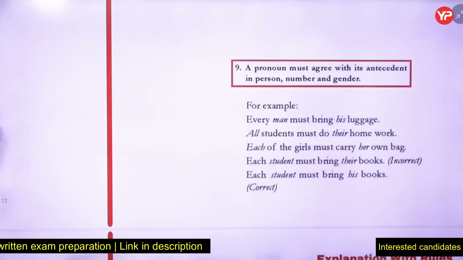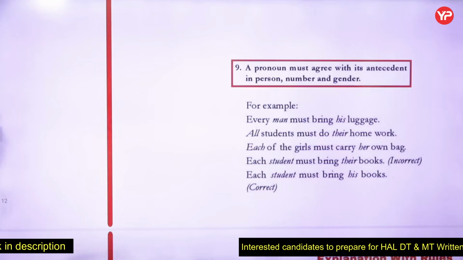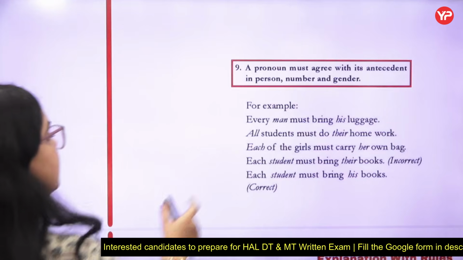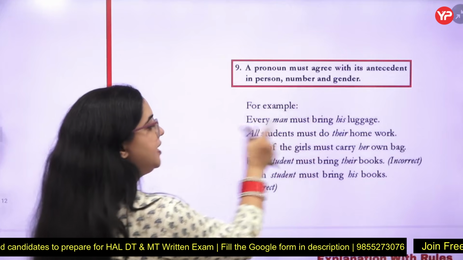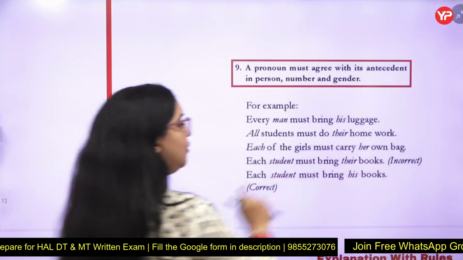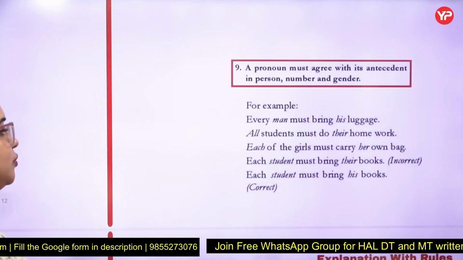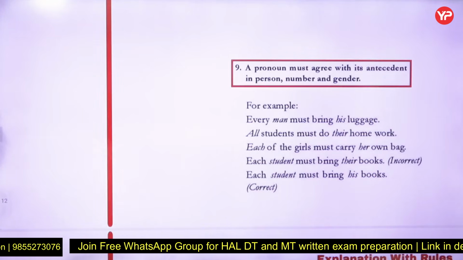Students should be given their homework. Each of the girls, the noun preceding, the antecedent, would carry her own bag. Each student must bring his notebook or his book. So that is a simple one where you have to fix it.